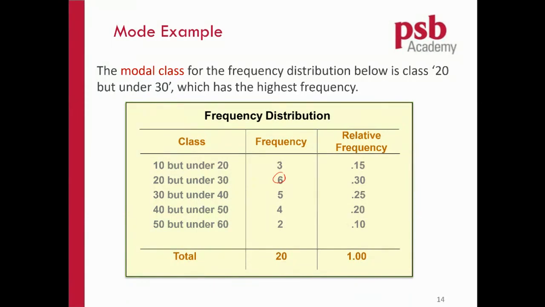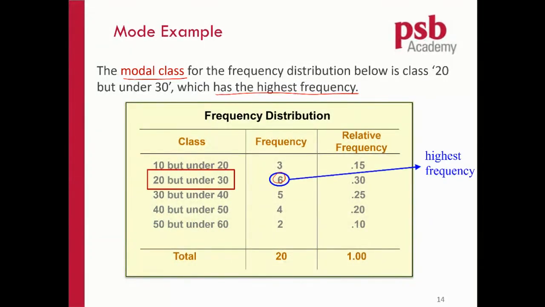Okay, so when your data is already summarized in this table, what you need to find is the modal class. The modal class means the class which has the highest frequency. Which class has the highest frequency? Second one, right? So this class is the modal class.